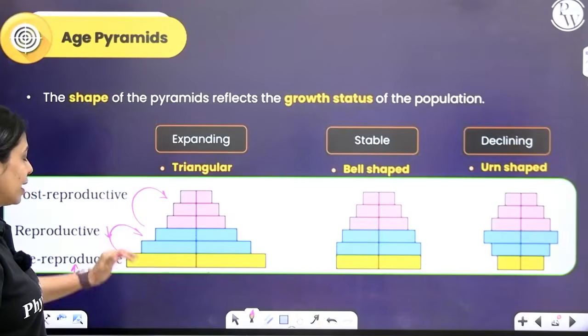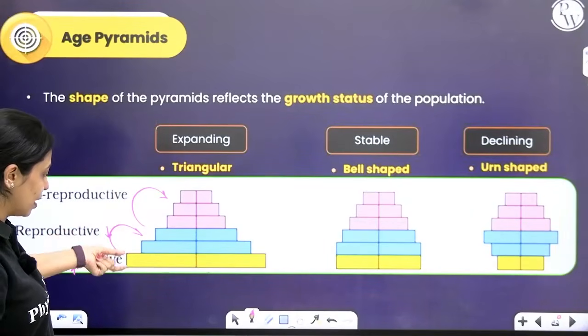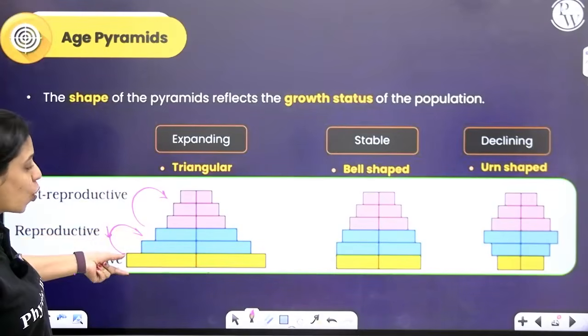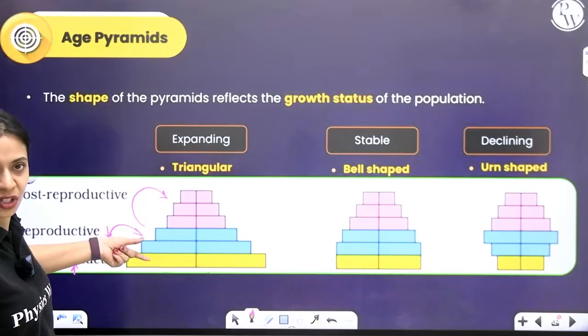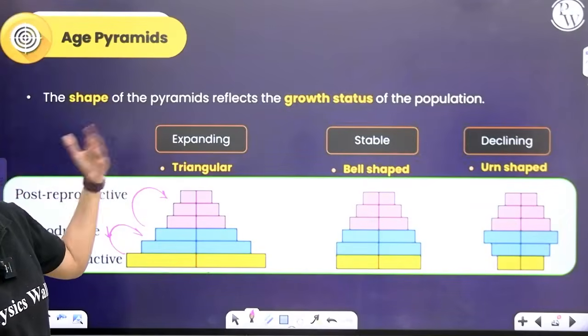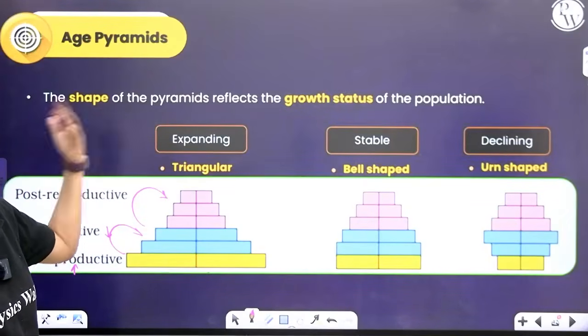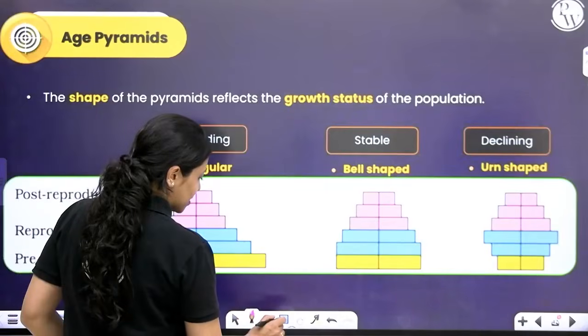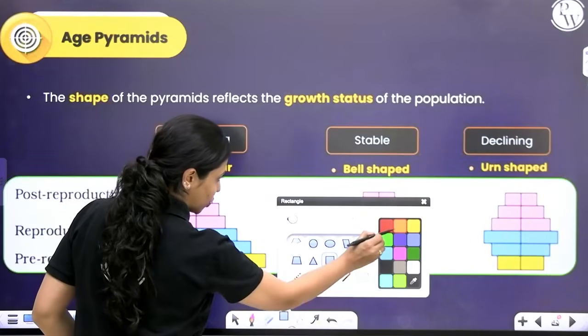So in the future, since the number of individuals that will replace this category are more than the current population, it is bound to expand. It will increase in number. Such pyramids will be triangular. You can see over here, the shape is triangular.